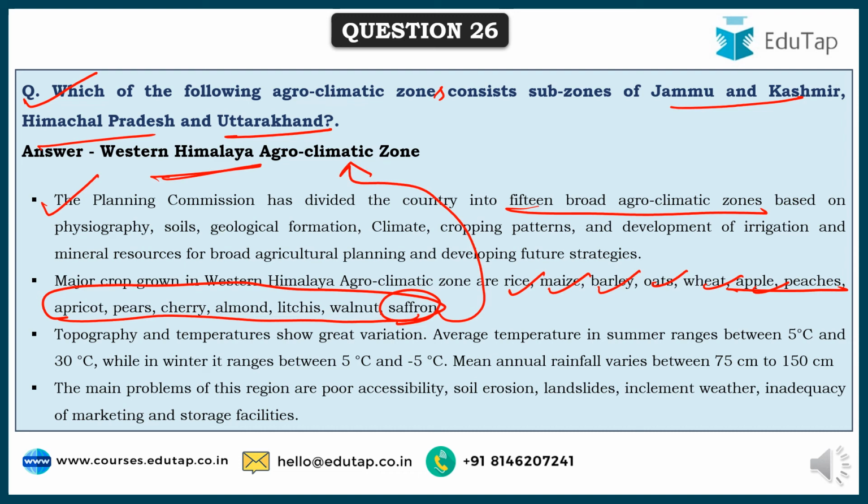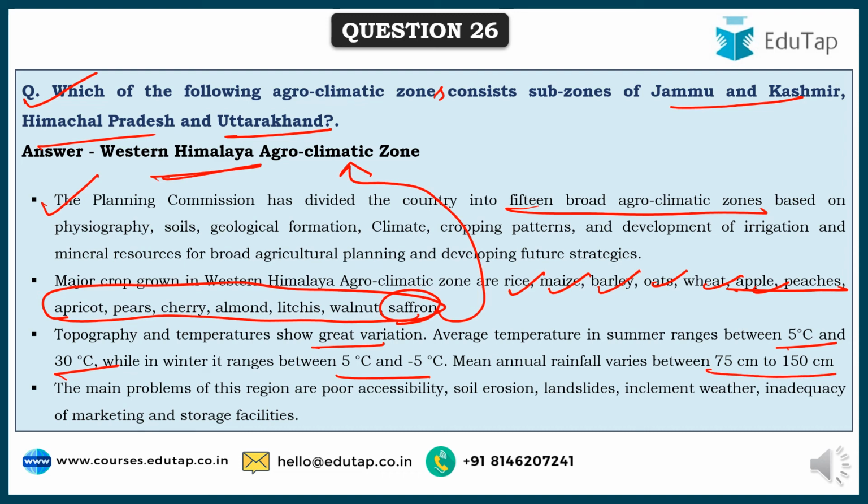So topography and temperature show great variation here. Average temperatures in summer range from 5 to 30 degrees centigrade, whereas winter ranges from 5 to minus 5 degrees centigrade, and mean annual rainfall is 75 to 150 centimeters.